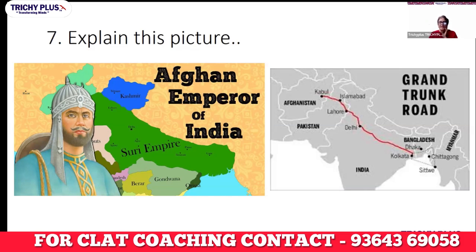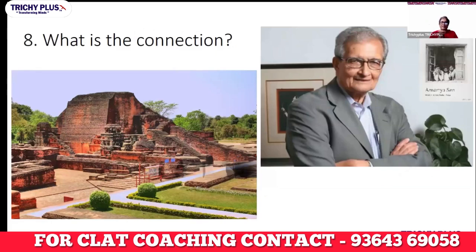Interesting. Next picture. What is the connection between these two pictures? And you can see his name there, right? Something is written. There is a photograph. What's the name written there? Amartya Sen. Who is Amartya Sen? A famous sociologist and economist. Amartya Sen was a Nobel Prize winner for economics from India, right? Right now he resides in USA.